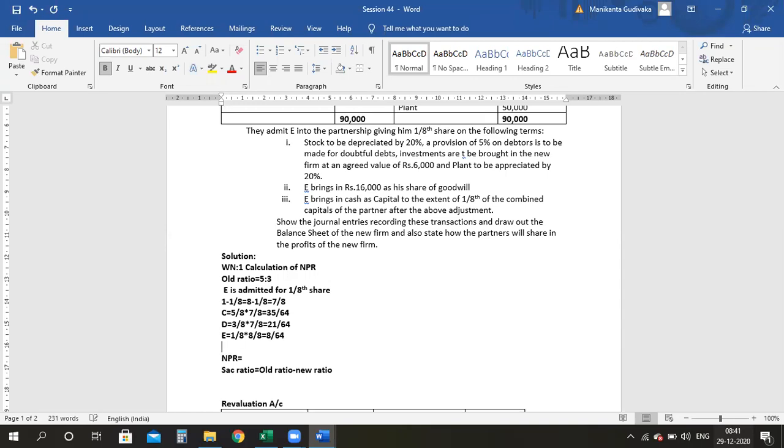So the new profit sharing ratio is how much? 35 is to 21 is to 8. Are we clear? Does anyone have any doubts here? Now, that is your new profit sharing ratio.